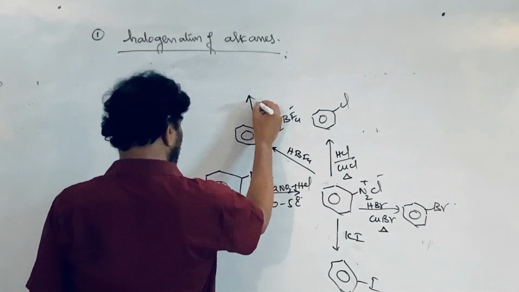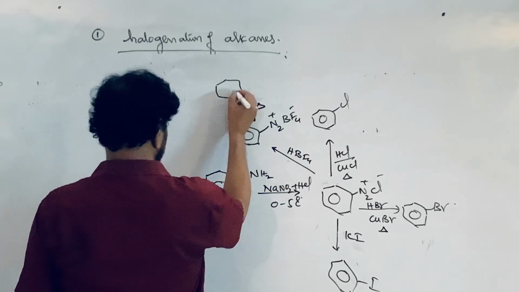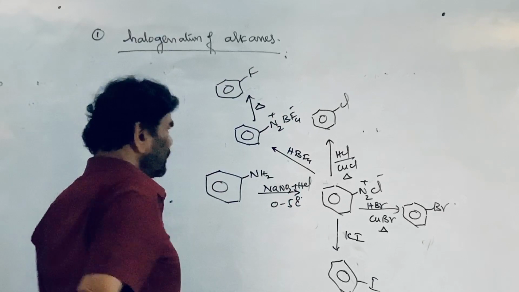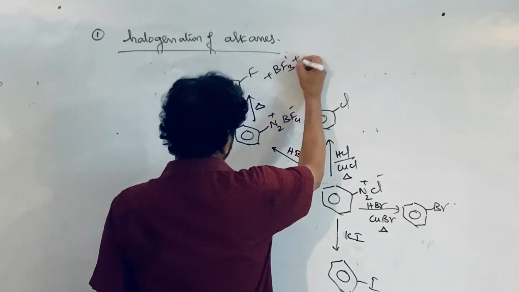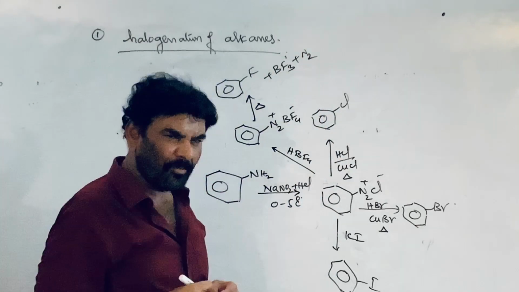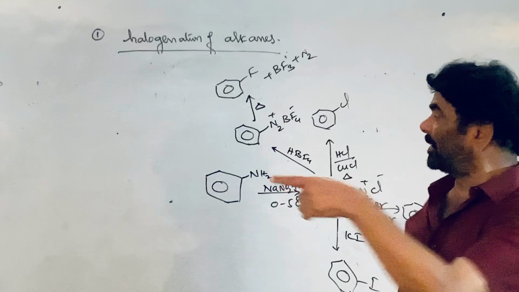This on strong heating gives fluorobenzene, plus BF3 plus nitrogen. This is the only procedure in organic chemistry to introduce the fluorine atom into the aromatic ring.